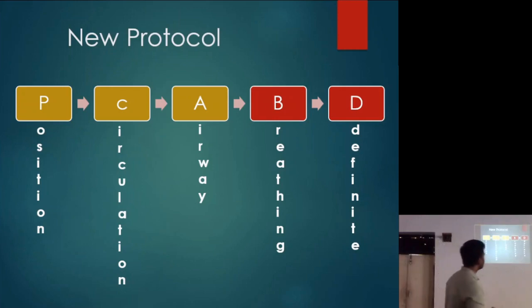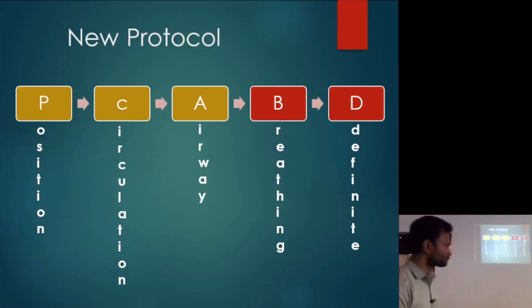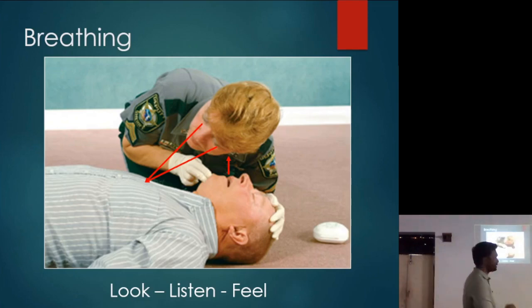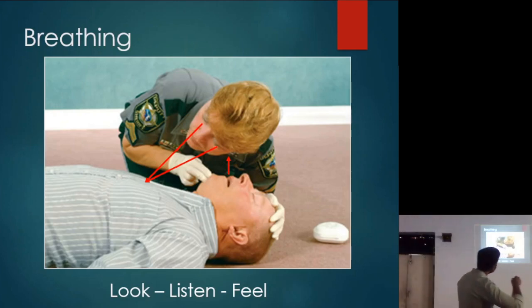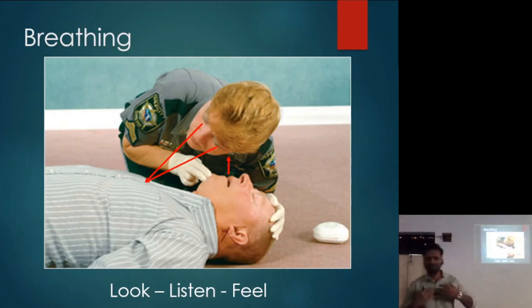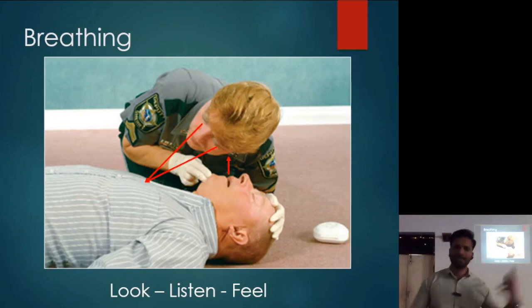Okay, then you're going to check for the breathing, right? You've established the airway and checked that there was no obstruction, but you have to check whether the patient is breathing or not, right? How do you check whether the patient is breathing or not? There is something called look, listen and feel. Okay. So you're going to keep your ear close to the patient's mouth. First of all, the look part. You're going to keep your eye on the patient's chest. If the patient is breathing, the chest movement will be clearly visible. That is one. Look. Then you're going to listen for the air coming out of the patient's mouth or the nose. Okay. That is listen and feel.